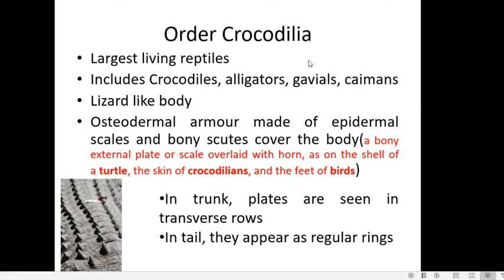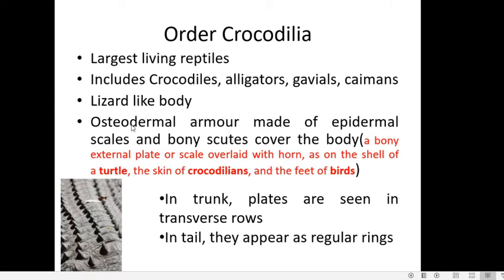Order Crocodilia belongs to the class Reptilia and subclass Archosauria. This subclass Archosauria is the old Diapsida under the earlier classification. The crocodiles are the largest living reptiles, and the members of order Crocodilia include the crocodiles, alligators, gavials, and caimans. They have a lizard-like body, and this body is covered by an osteodermal armor.